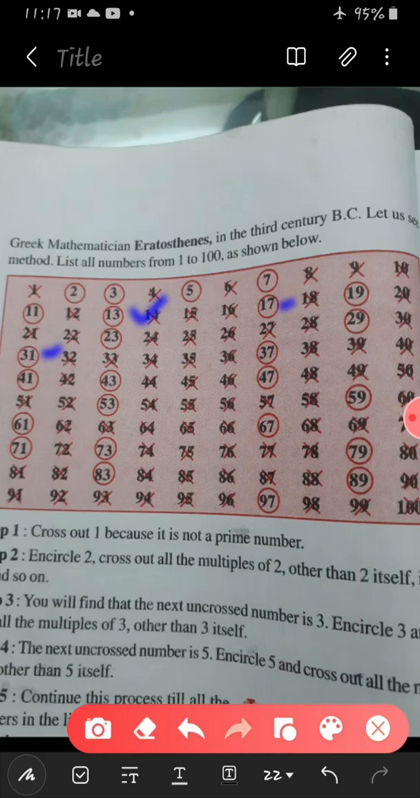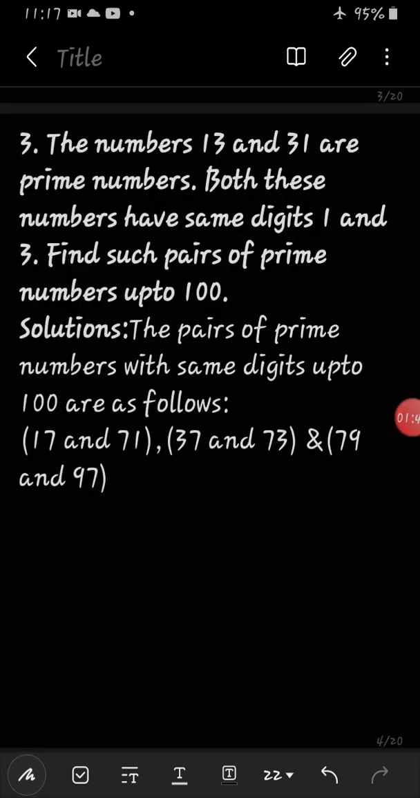Then 17 and 71. Both of them are reverses of each other and also prime. The next, 37, 73. Both are reverses of each other and prime numbers. And then 79 and 97. Both are prime as well as reverses of each other. Did you get that? So the answer of question number 3: the pairs of prime numbers with the same digits up to 100 are as follows: 17 and 71, 37 and 73, 79 and 97.